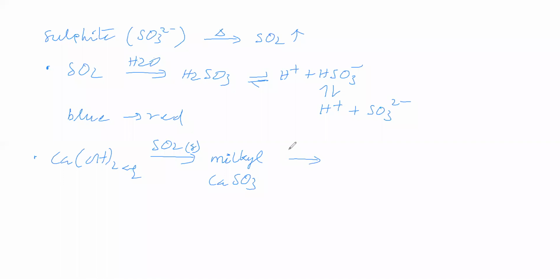This milky precipitate disappears with excess sulfur dioxide gas due to formation of calcium bisulfite. This calcium bisulfite gives back the milky precipitate on heating. So how to distinguish carbon dioxide and sulfur dioxide? Carbon dioxide is odorless, sulfur dioxide has a suffocating odor.